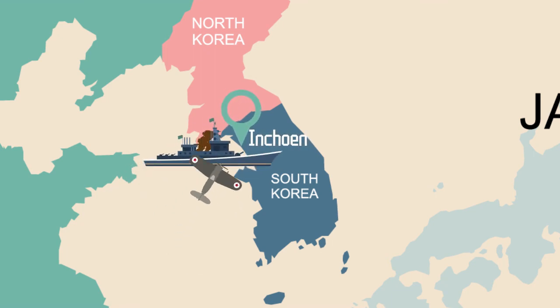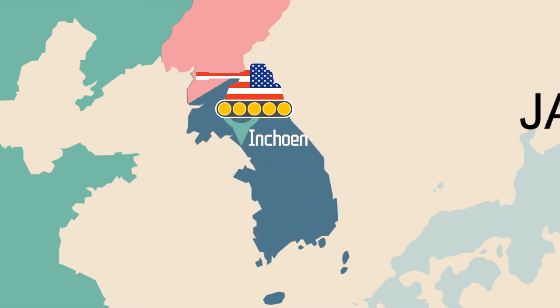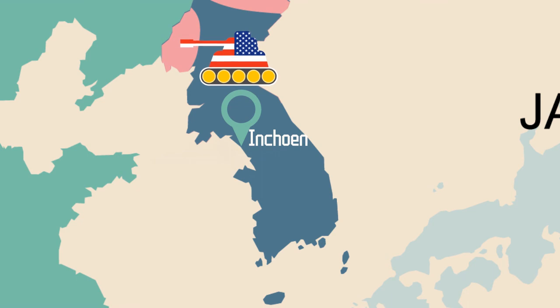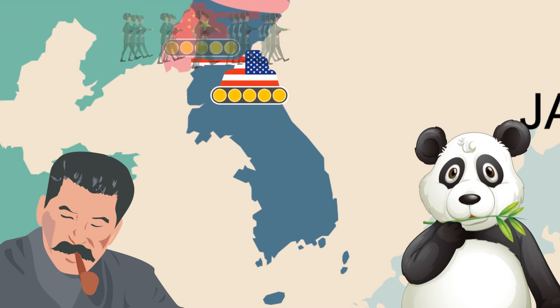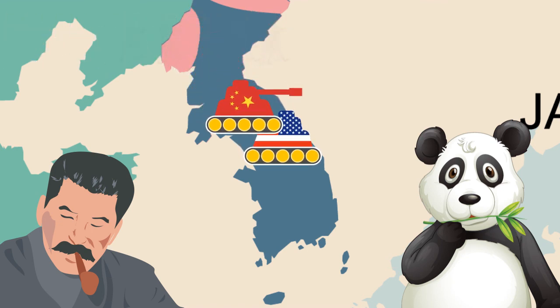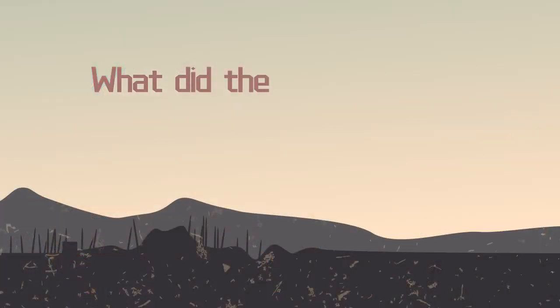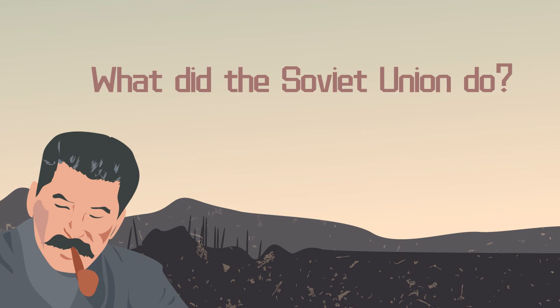When the US landed in Incheon, North Korea collapsed immediately in front of the UN forces. And the Soviet Union did not want to send troops to directly meet the US Army. The newly built Communist China, which still relied very much on the Soviet Union, did not have much choice when Stalin sent the request. What did the Soviet Union do?